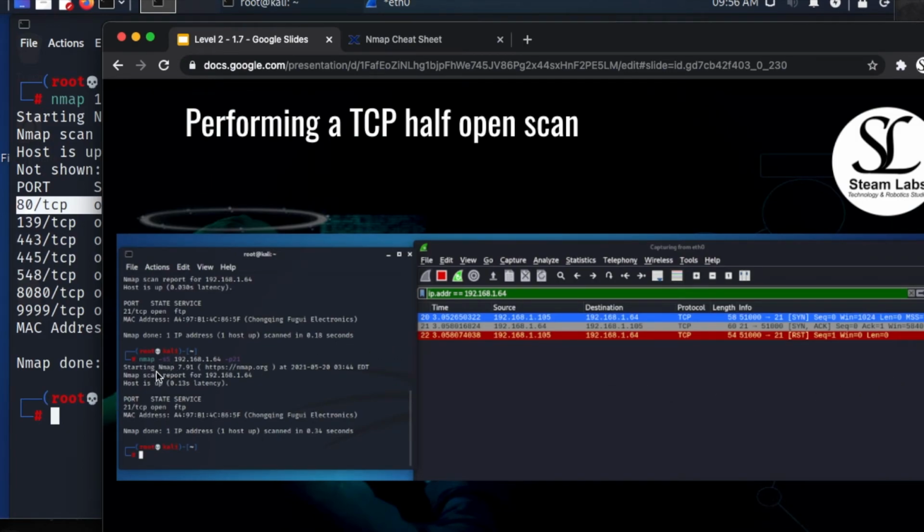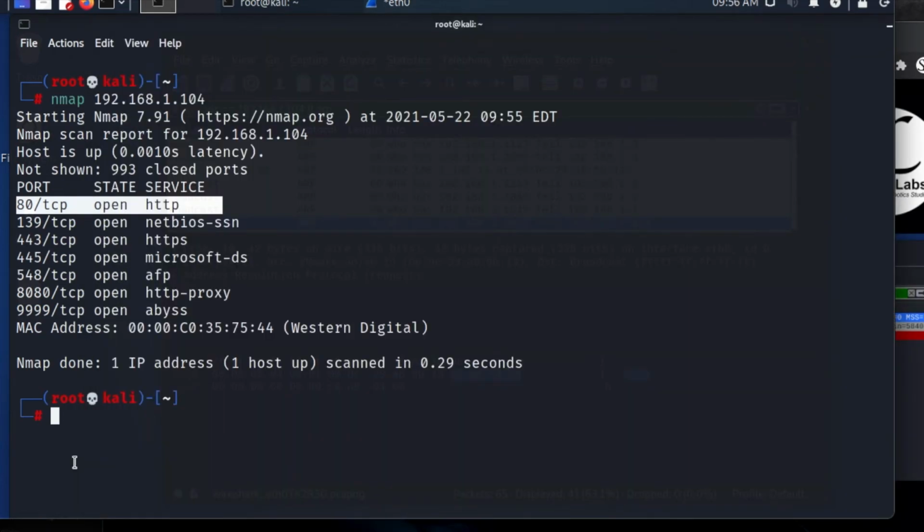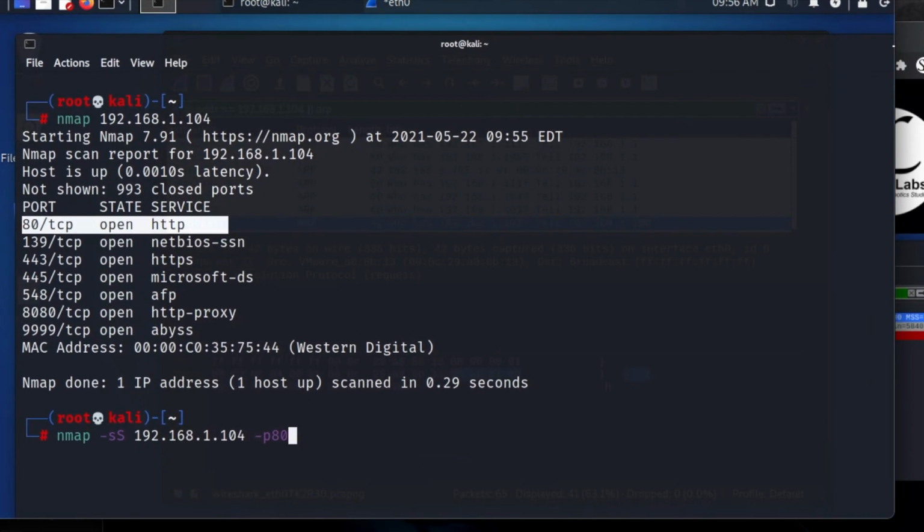So we're going to type in nmap -sS. As I said, refer to that link if you don't know what -sS is. So let's do that. So nmap, and we're going to do -sS. We are going to use our IP, and our port is not going to be 22. We are using port 80. Now, as I said, refer to that web link. Let's refer to that web link together.